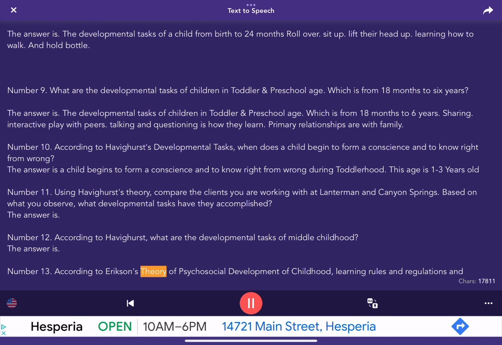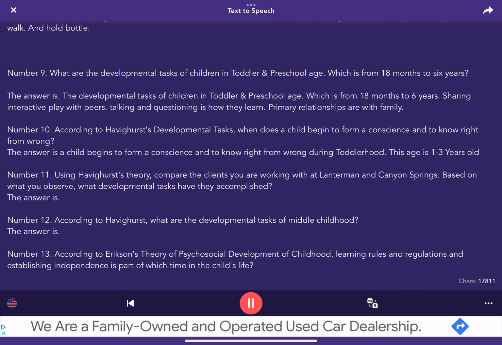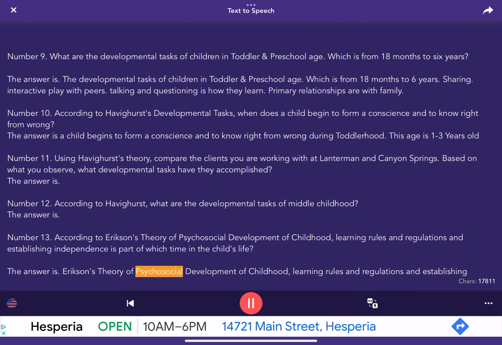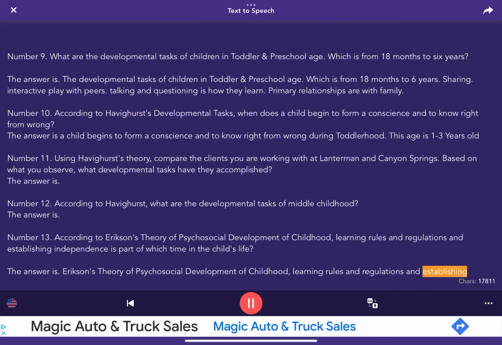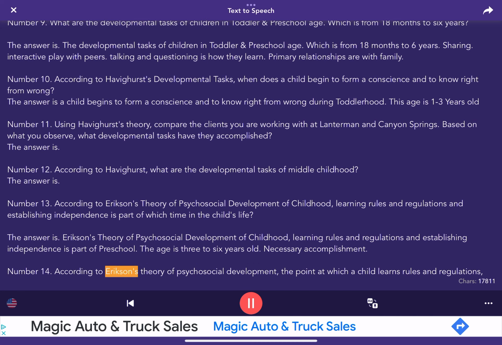According to Erikson's theory of psychosocial development of childhood, learning rules and regulations and establishing independence is part of which time in the child's life? The answer is, Erikson's theory of psychosocial development of childhood, learning rules and regulations and establishing independence is part of preschool. The age is 3 to 6 years old. Necessary accomplishment.